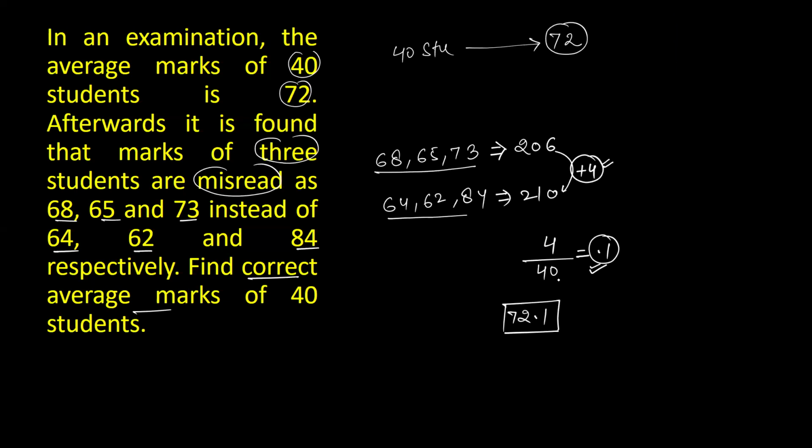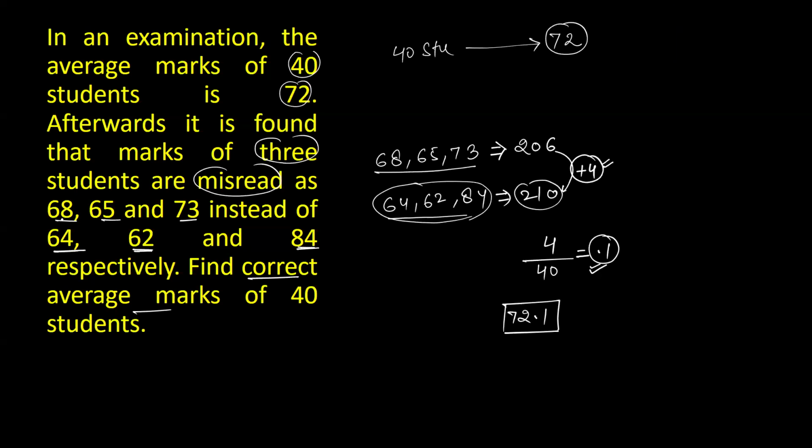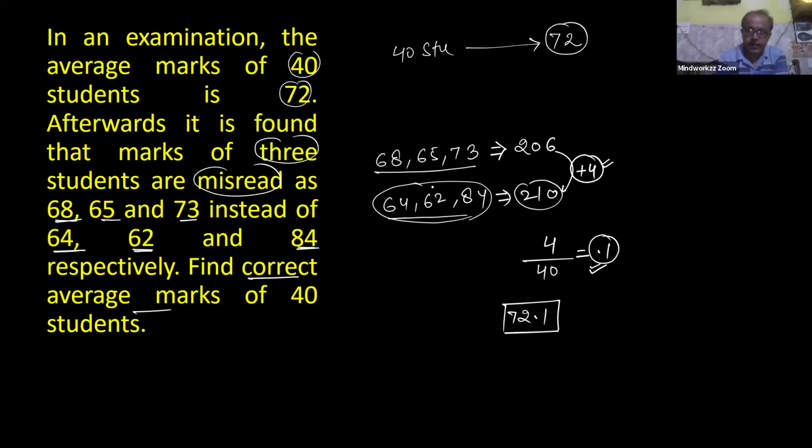Okay? Sir, why do you consider 4 here, sir? Because actual marks are 64, 62, and 84, and the sum of all three is 210. And by mistake, it's counted as 68, 65, and 73. In this position, your sum is 206. So your actual marks for these three students is 210, but by mistake, it's only 206.